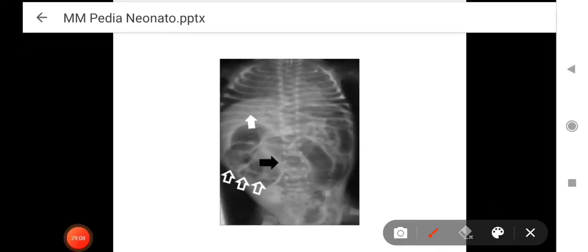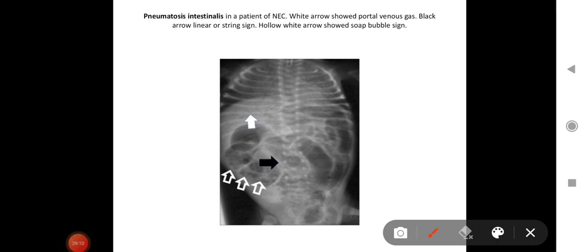Now next, this is an X-ray showing pneumatosis intestinalis in a patient of NEC. The white arrow shows portal venous gas, the black arrow shows the linear or string sign, and the hollow white arrow shows the soap bubble sign. So in a pneumatosis intestinalis X-ray, these 3 signs can be seen, which are depicted in this X-ray.